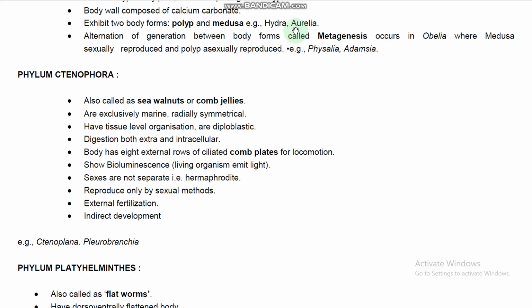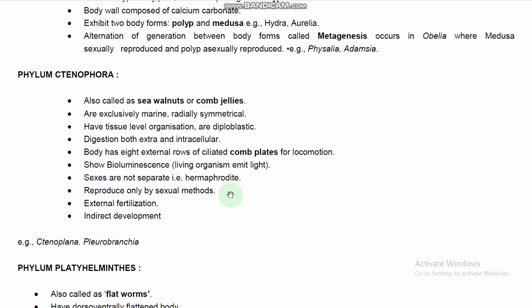Right here, phylum Ctenophora. The body has 8 external rows of ciliated comb plates for locomotion. This is the most important unique character, and the exhibition of bioluminescence. They emit light from their body, and sexes are not separate. So that is hermaphrodite only, bisexual only, and reproduce only by sexual methods.